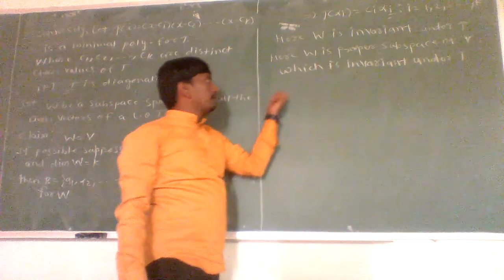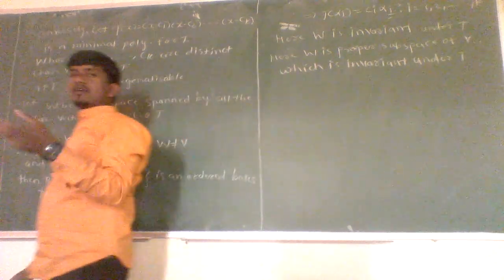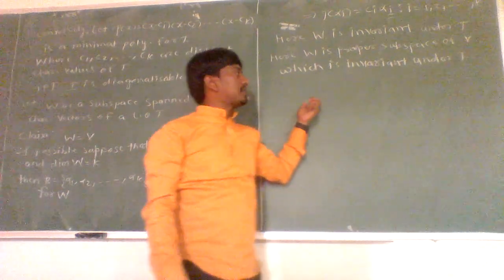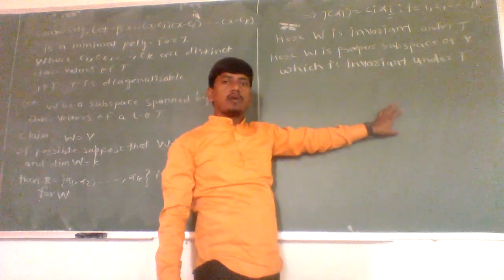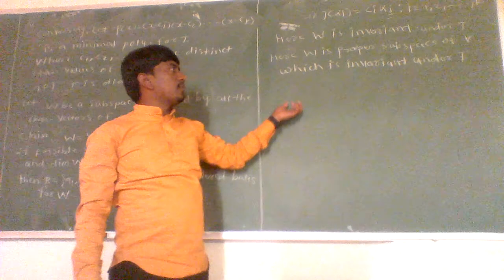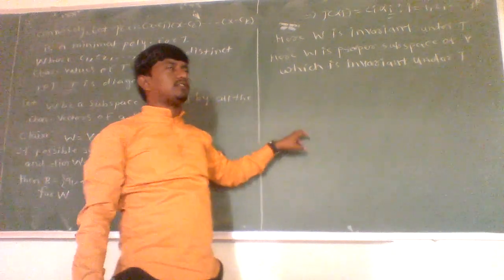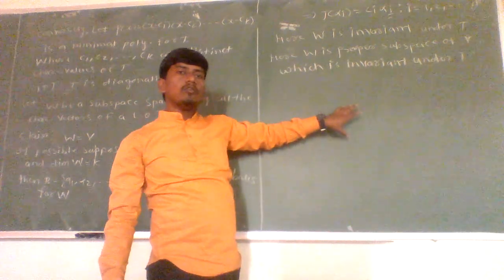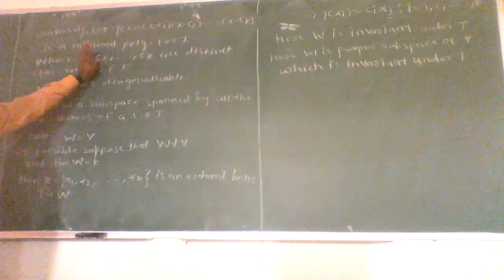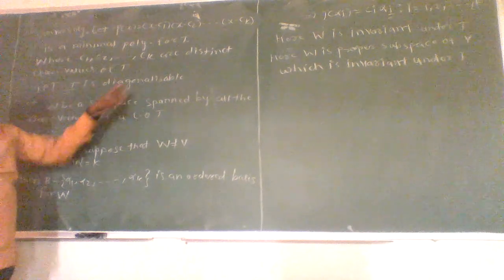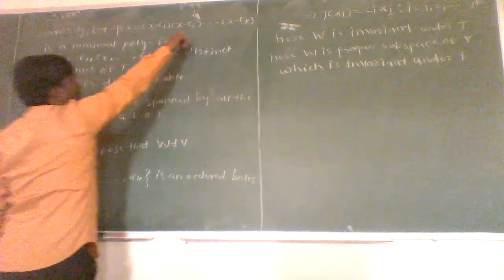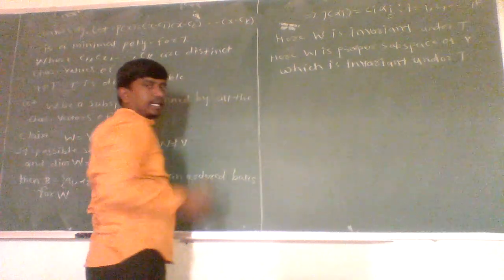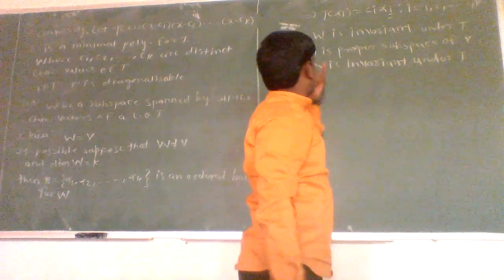Again, in previous lectures we proved one theorem: if T is a linear operator defined on a finite dimensional vector space V such that the minimal polynomial for T has linear factors, that is, P of x can be expressed as (x minus c1) into (x minus c2) into up to (x minus ck), and if W is any proper subspace of V which is invariant under T, then there exists a vector alpha belonging to V such that alpha is not belonging to W but (T minus ci) of alpha is belonging to W. So here T is a linear operator defined on a finite dimensional vector space V, P of x equal to (x minus c1) into (x minus c2) into up to (x minus ck) is the minimal polynomial for T, and W is a proper subspace of V which is invariant under T.